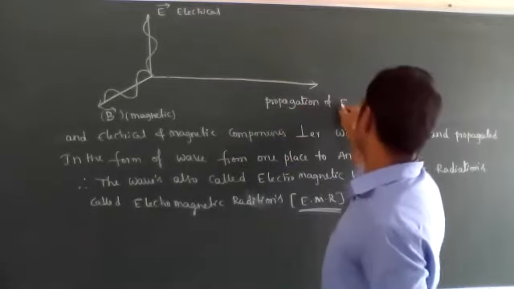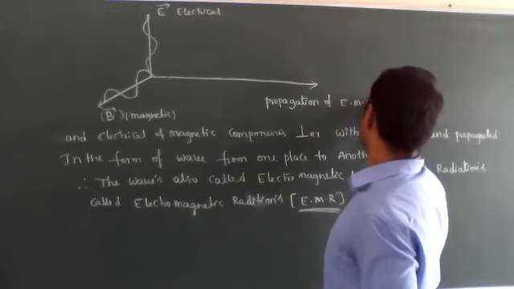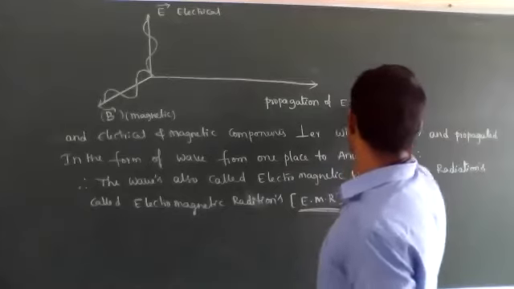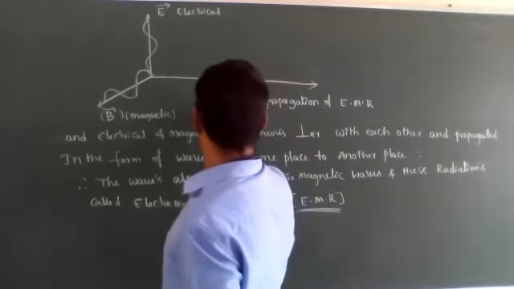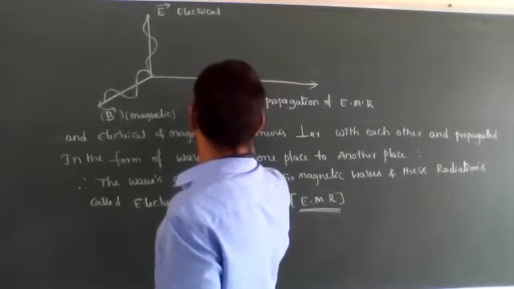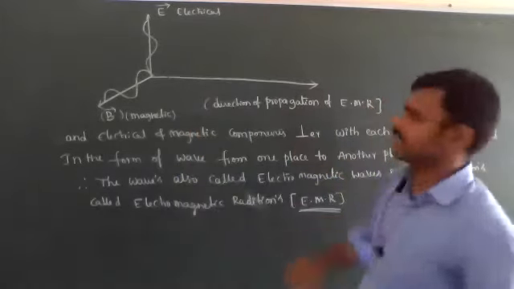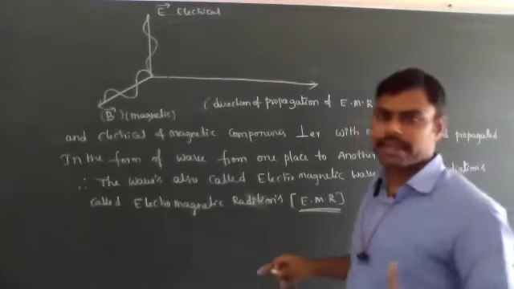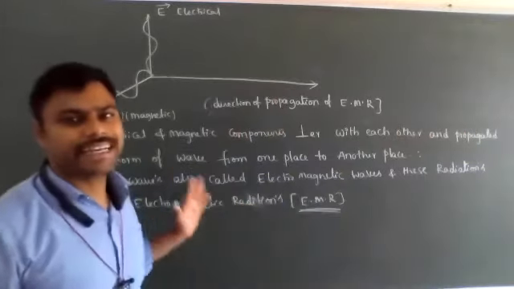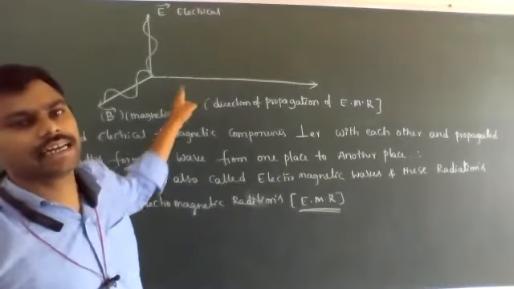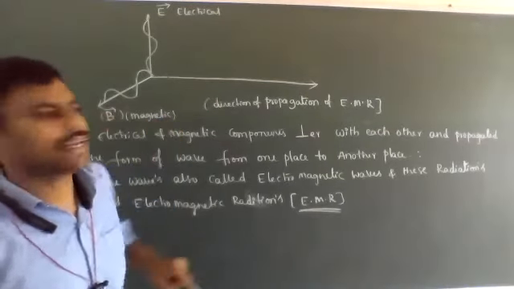This is the direction of propagation of electromagnetic radiations, EMR. The direction of propagation of electromagnetic radiations should be perpendicular to both the electrical components as well as the magnetic components.